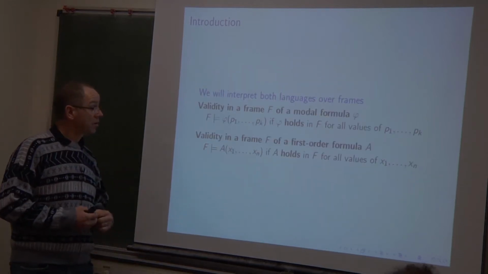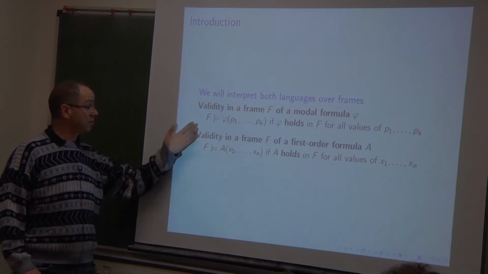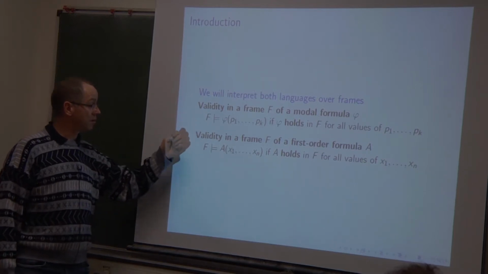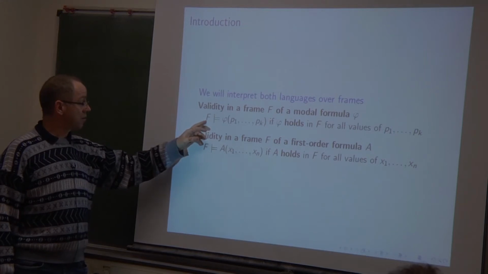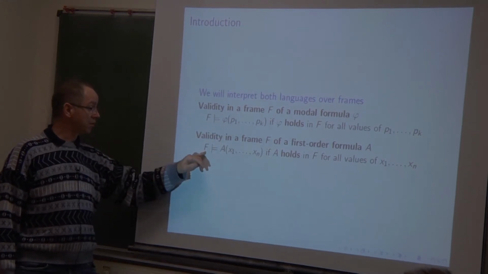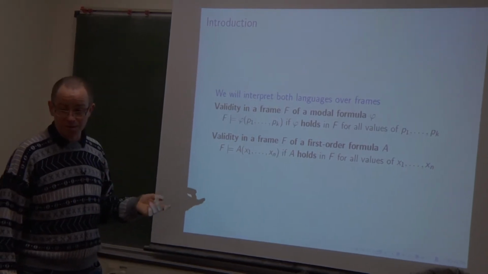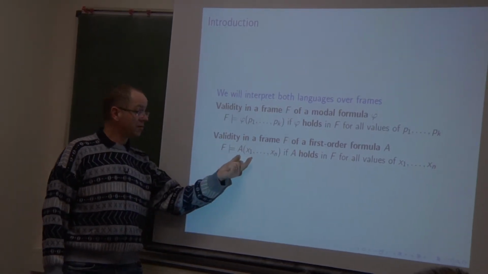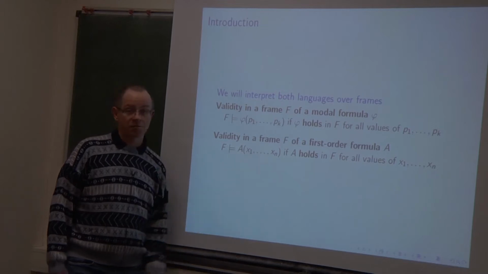So in these two languages, we say in the standard way in which case a frame validates a modal formula, and in which case a frame, considered as a first-order structure, validates a formula containing some free variable.